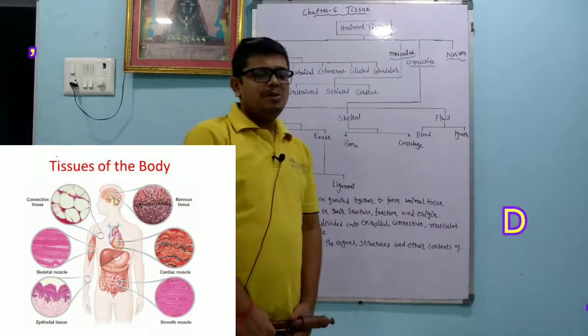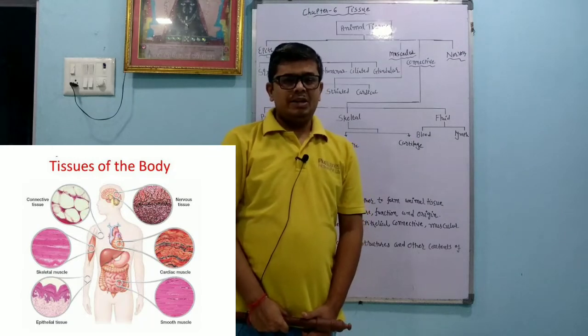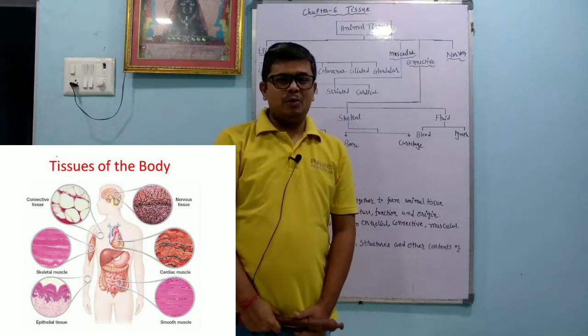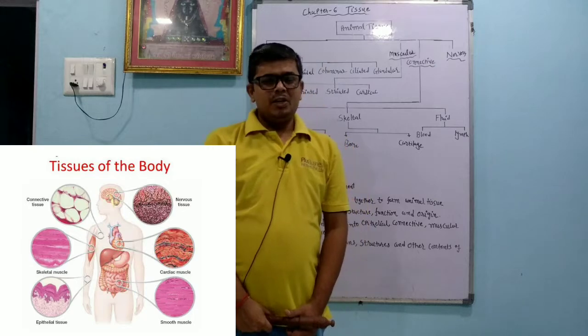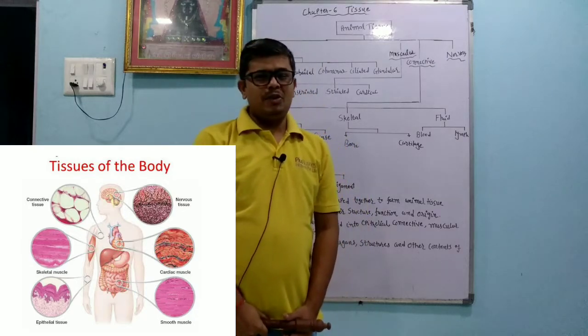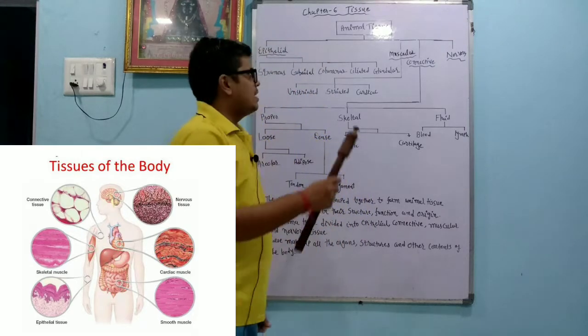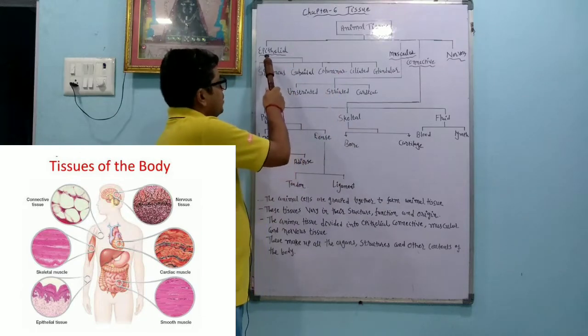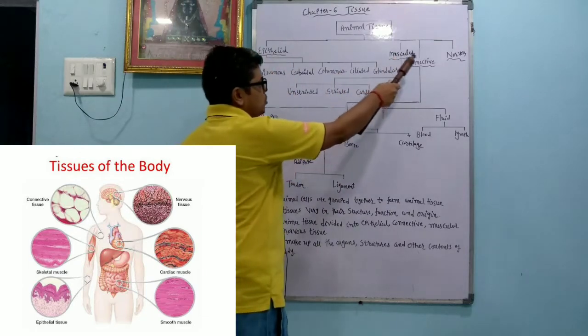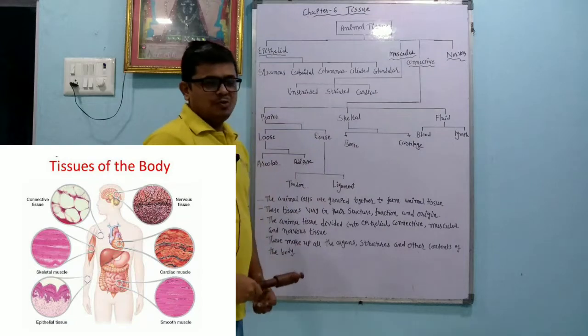Today we will continue chapter number 6, tissue. Dear student, last time we learned about the plant tissue. Today we are going to learn about the animal tissue. Dear student, animal tissue is divided into 4 categories. According to its classification, they are epithelial tissue, muscular tissue, connective tissue and the nervous tissue.